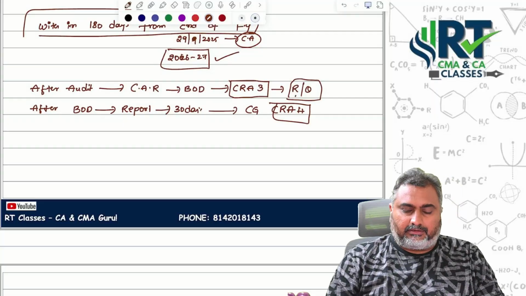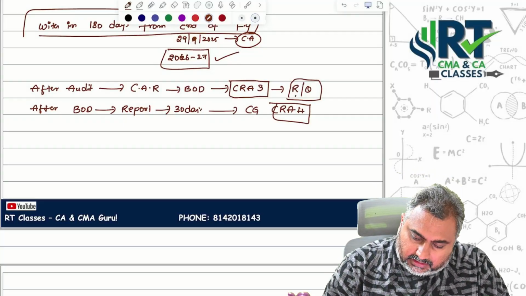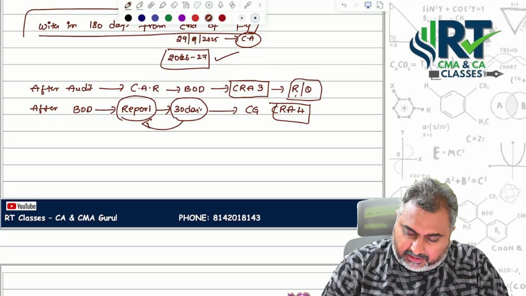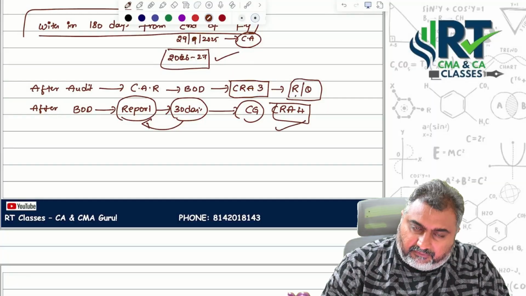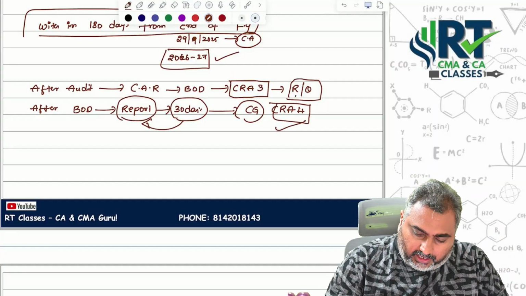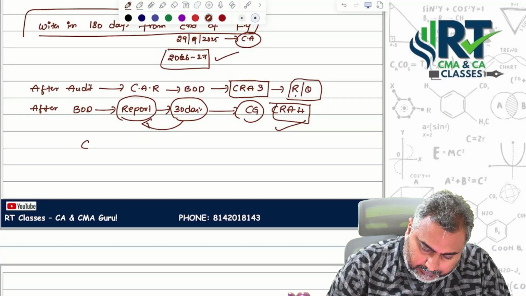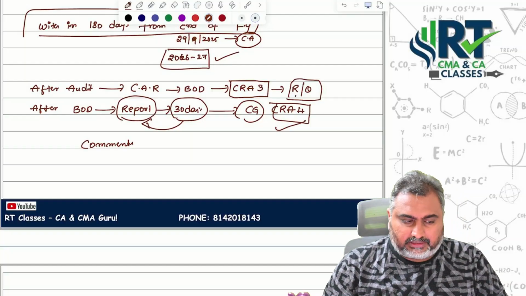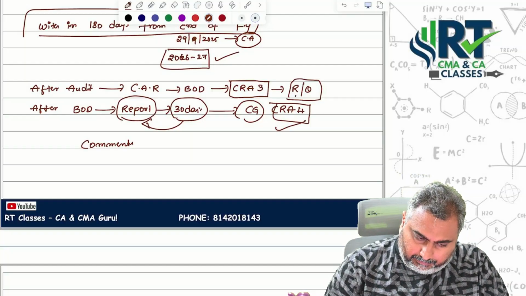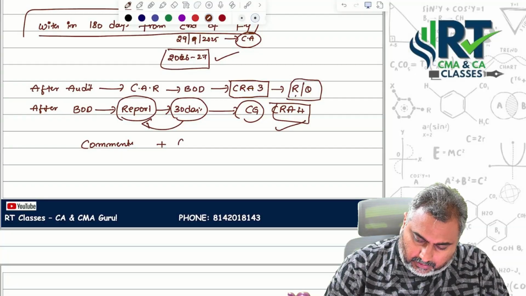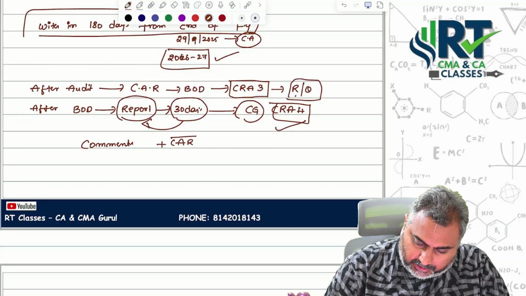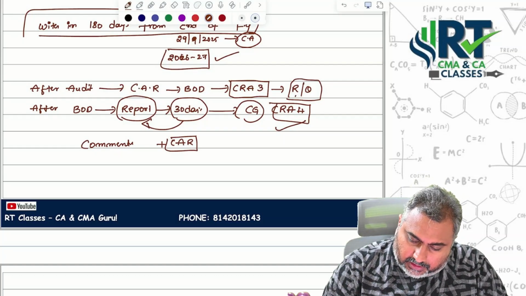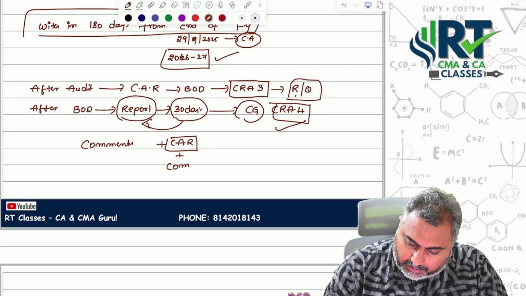The Board of Directors forwards the report within 30 days of the receipt of that report to the central government in form number CRA 4. The cost audit report plus comments should be forwarded.